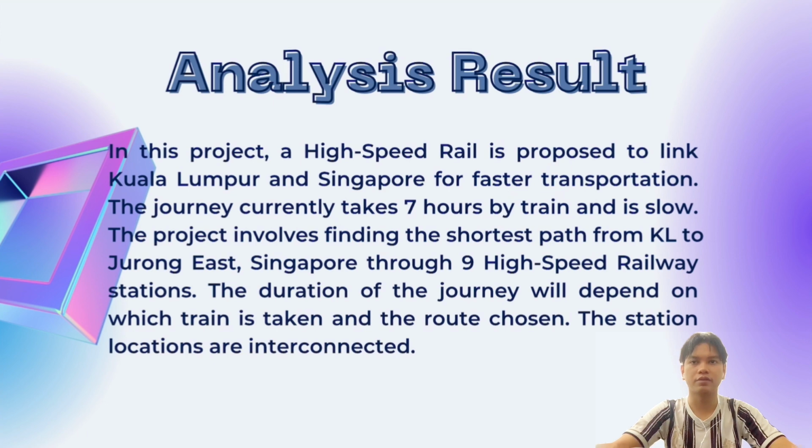The shortest high-speed route between Kuala Lumpur and Singapore has been determined through graph-based mathematical modeling. Graph-based models represent the path as a directed graph with stations as vertices and train rides as edges. Algorithms such as Dijkstra and adjacency matrix are used to find the shortest path, resulting in a distance of 372.6 km through Kuala Lumpur rail station, Ayer Keroh rail station, Nusajaya rail station, and finally Jurong East rail station.